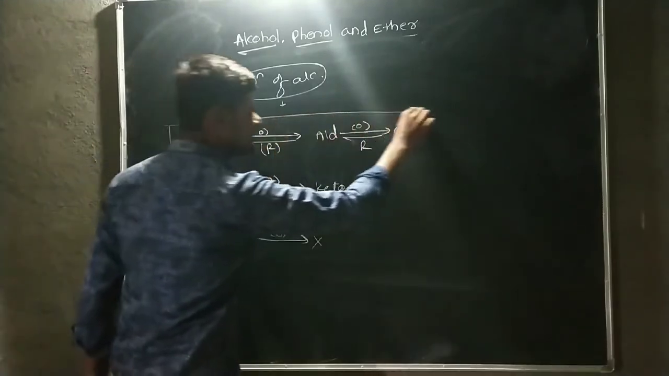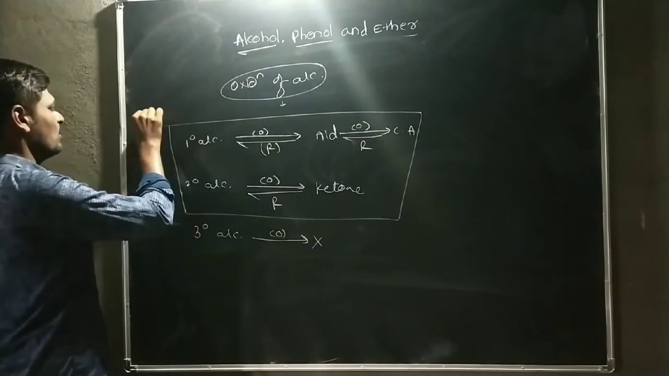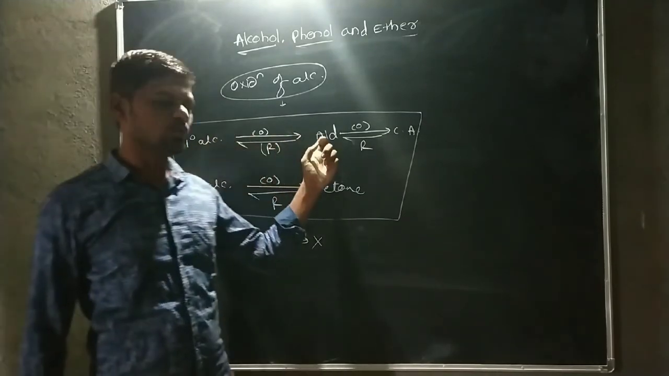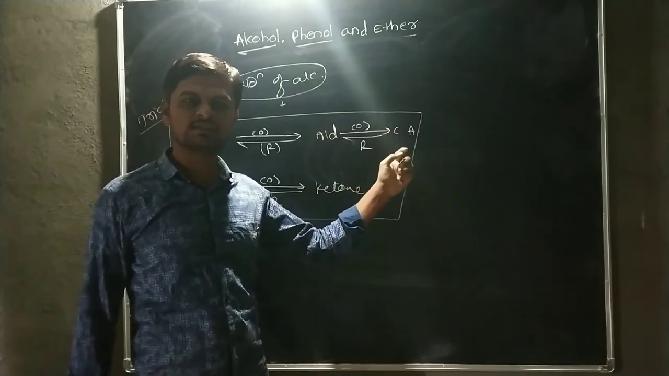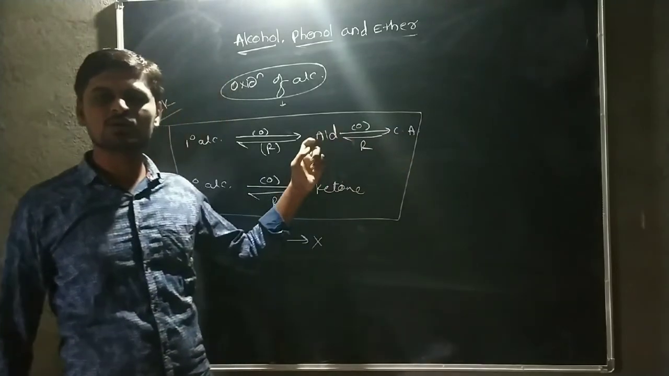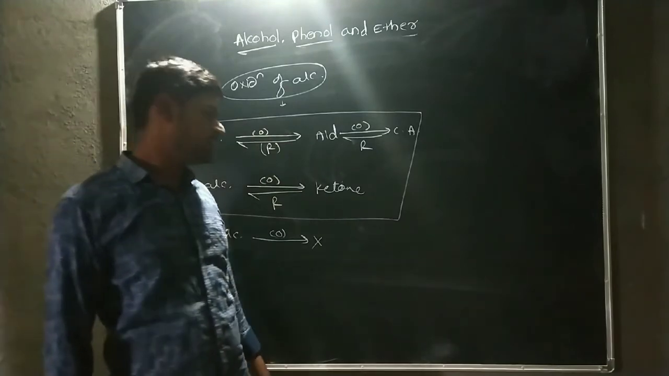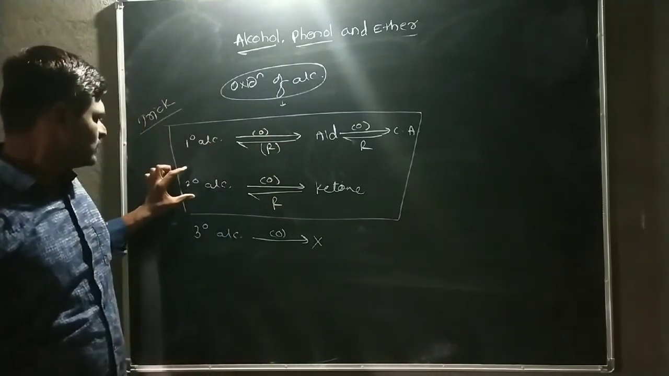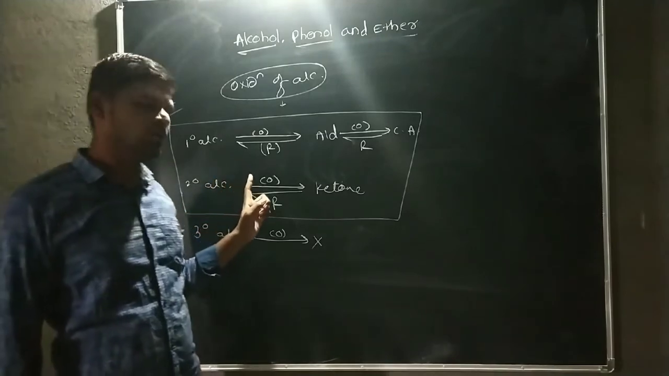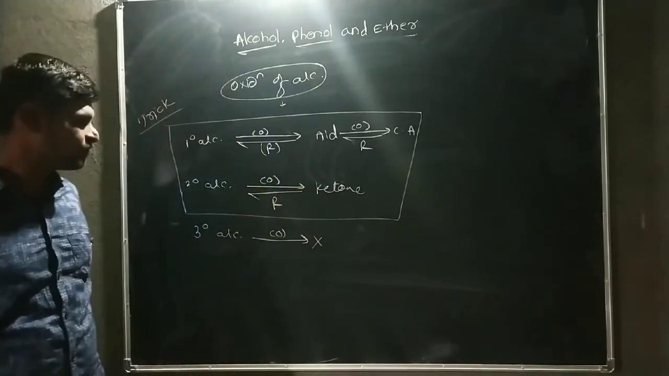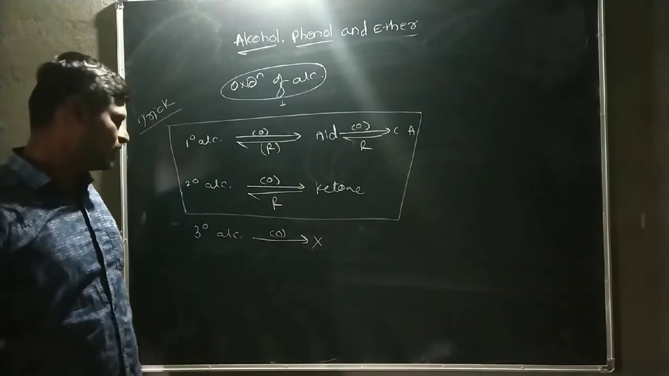Firstly, we can see the trick for conversion of primary alcohol to aldehyde, to carboxylic acid, as well as carboxylic acid getting converted into aldehyde and also into primary alcohol by the reduction reaction. As well as if secondary alcohol undergoes oxidation reaction, there is a formation of ketone, and ketone undergoes the reduction reaction, there is a formation of secondary alcohol.